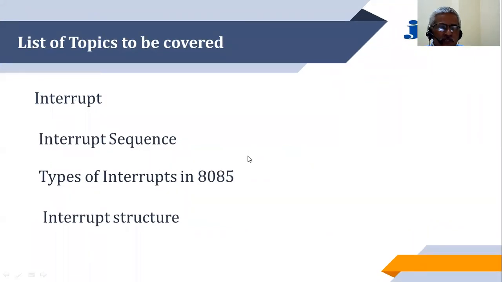The list of topics that we'll be discussing in this video session are: 1. What is an interrupt? 2. What is the interrupt sequence? When an interrupt occurs, what are the different sequence of instructions or steps that are executed within the system? 3. The types of interrupts as far as 8085 is concerned, and the interrupt structure of 8085.